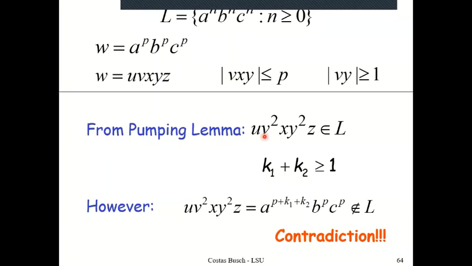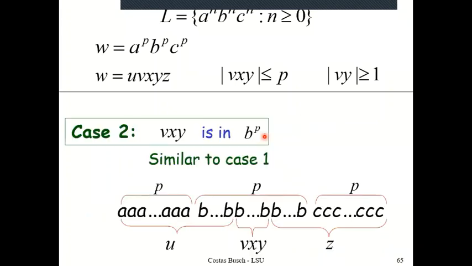So the first case, regarding the location of the VXY, in which we assume that VXY lies in the train of A's, has led me to the contradiction. Similarly, the case when I assume that VXY lies in the train of B's gives the same contradiction. In that case, the number of A's is equal to the number of C's, and they are in the same sequence, A's followed by B's followed by C's, but the number of B's is going to be greater than the number of A's and C's.